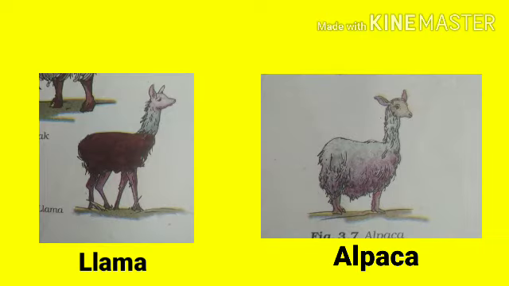Okay, and here you can notice two types of animals, no? Llama and alpaca. Llama and alpaca, found in South America, also yield wool. Okay, from here you got the idea about the animals that yield wool, right? You got it now, my dears? Yes, very good.